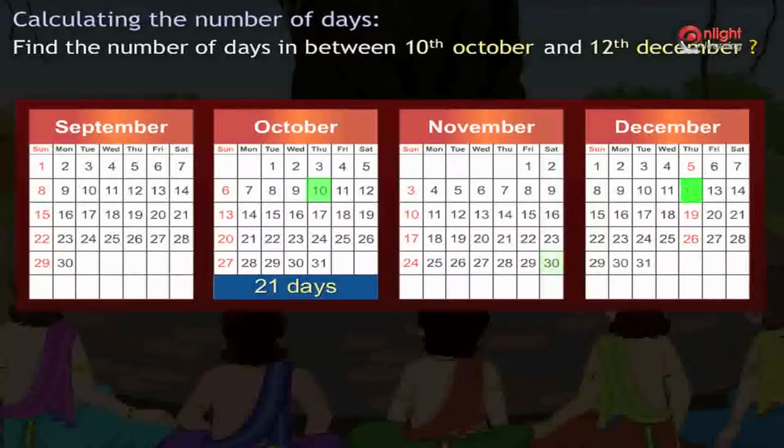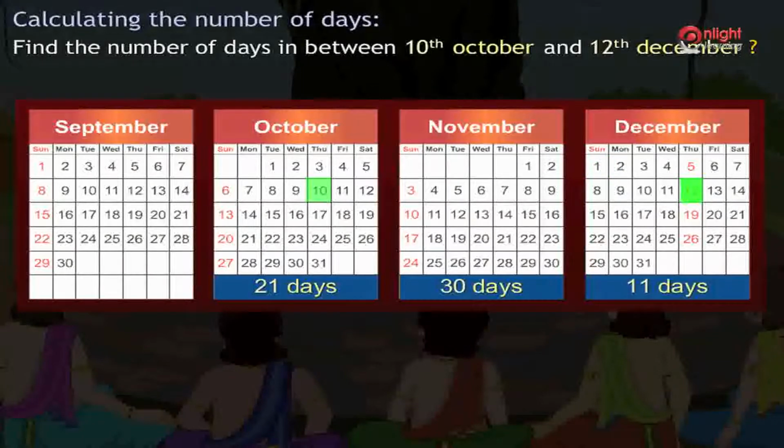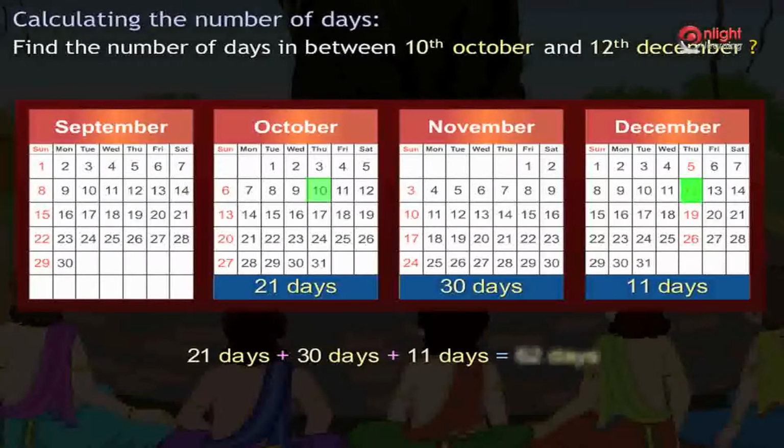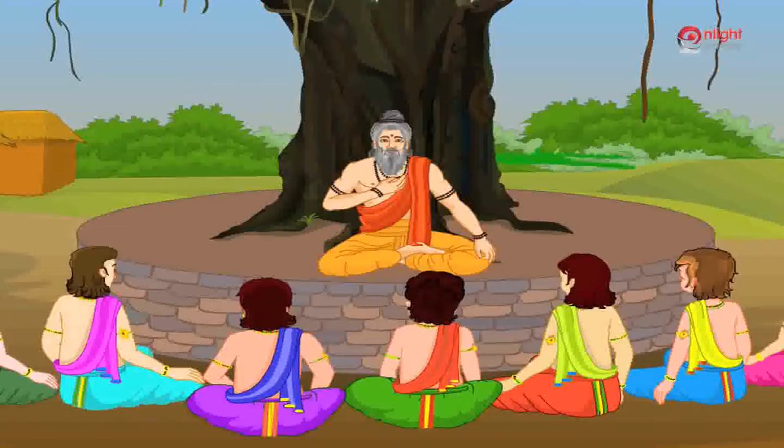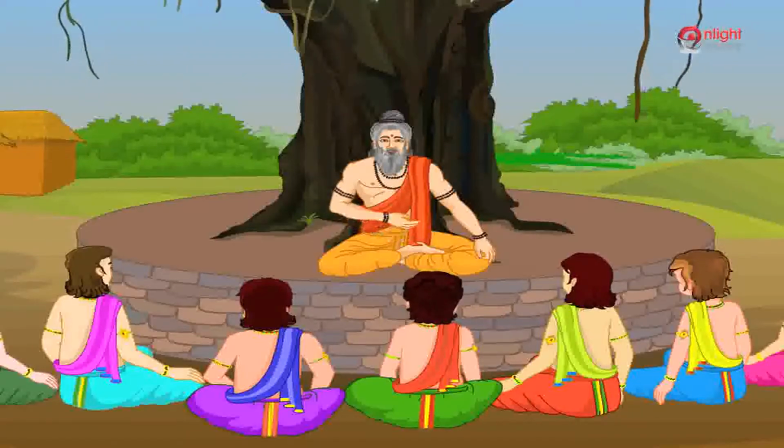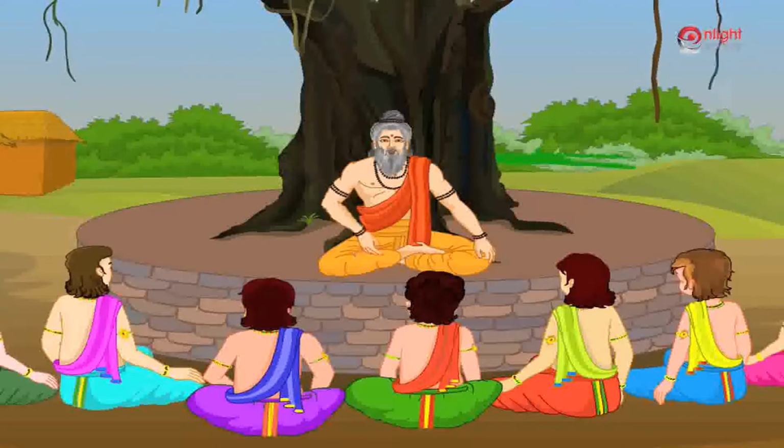The number of days in the month of November is 30. The number of days from 1st of December to 12th of December, excluding 12th December, is 11. Hence, the number of days in between 10th October and 12th December is 21 plus 30 plus 11, which is equal to 62. Now that you have learned how to calculate the number of days, Nakul, why don't you try